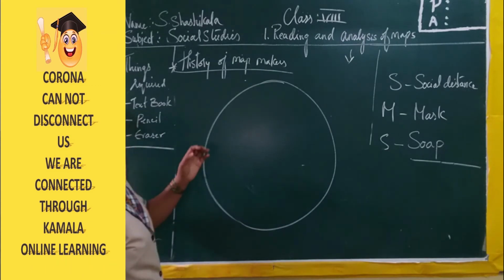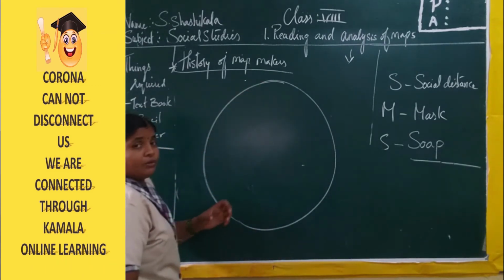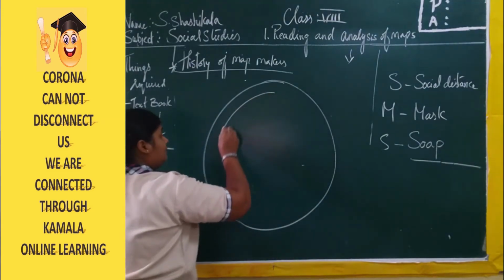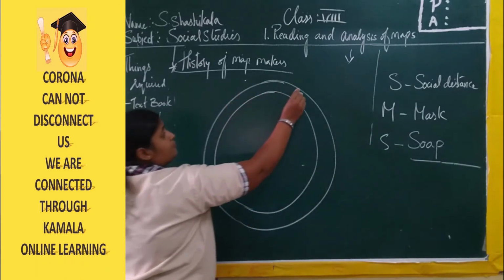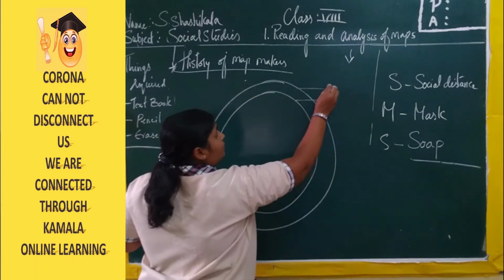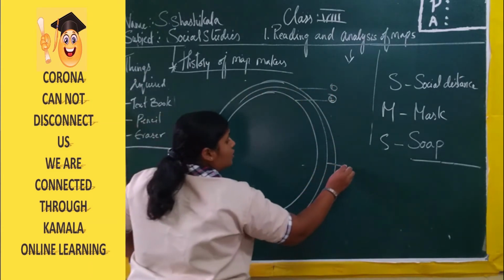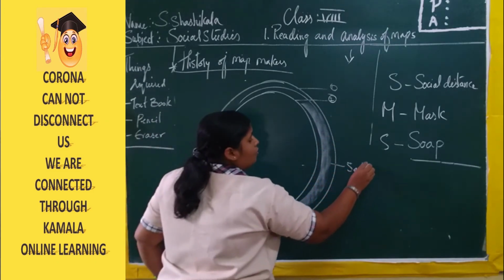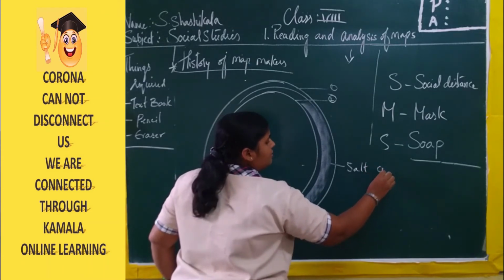According to them, the earth is in the disc shape. Like we have the CD disc, a round shape, in the same way the earth is in the form of a disc. And between the first circle and the second circle, here we have the salt water. Salt water is contained in oceans and seas.